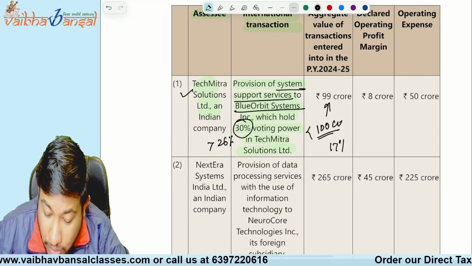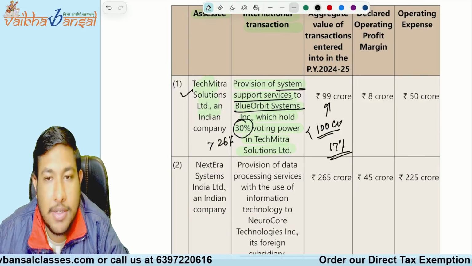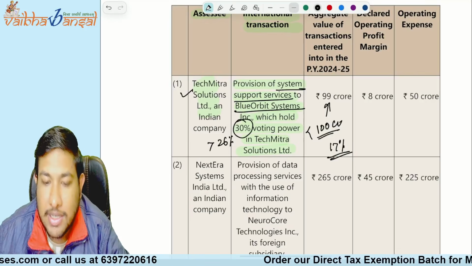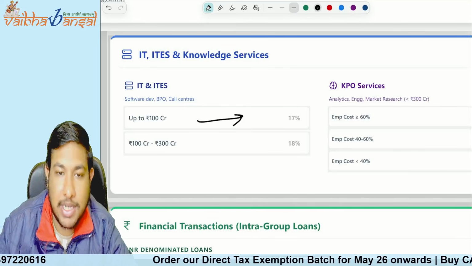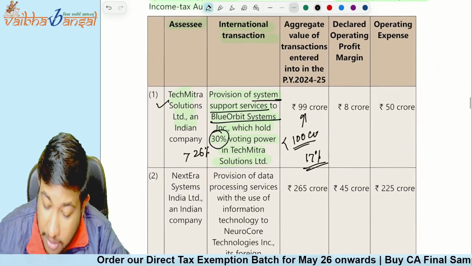Yes, so what do we have to show? 17% of the operating profit. We have to show this margin of 17%, the same range. You are recalling this range, 17%. Okay, now see what they are showing.